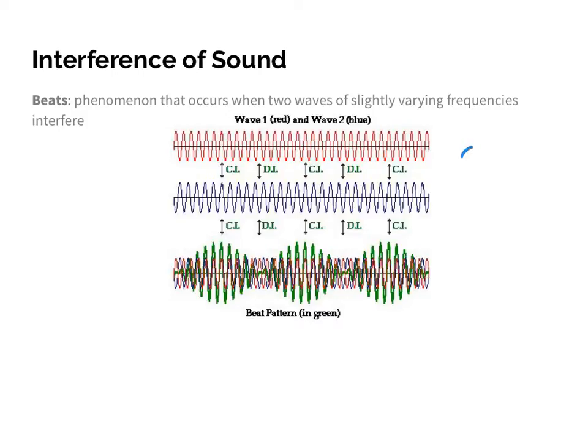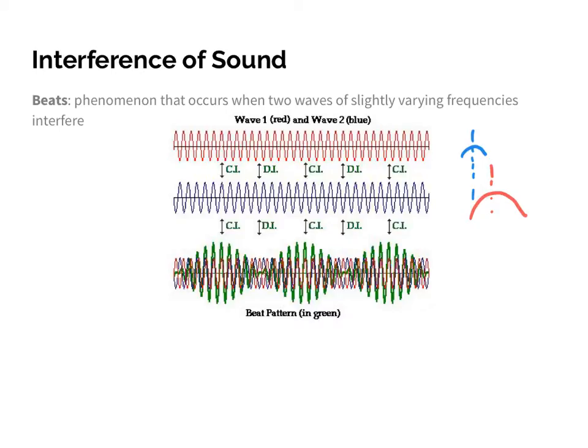So let's say that I have the blue wave meeting here, and then the red wave, they don't meet perfectly in phase. So where I have my crest right here, the crest here might be shifted. So they're a little bit out of phase. Anytime sound waves are a little bit out of phase, they create what's called a beat.